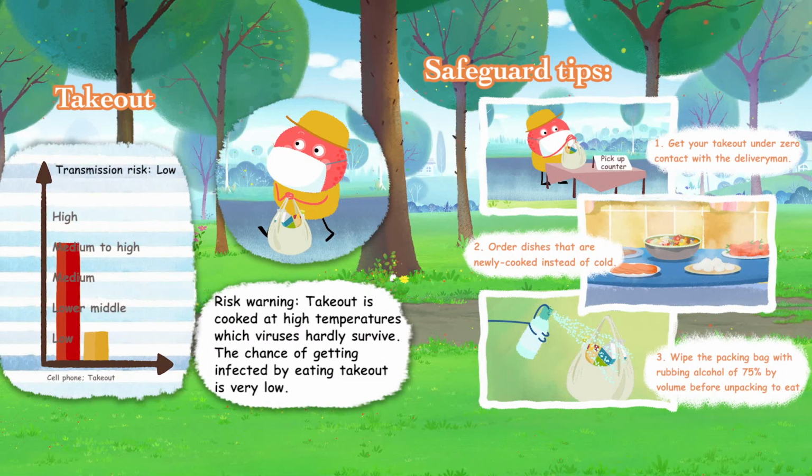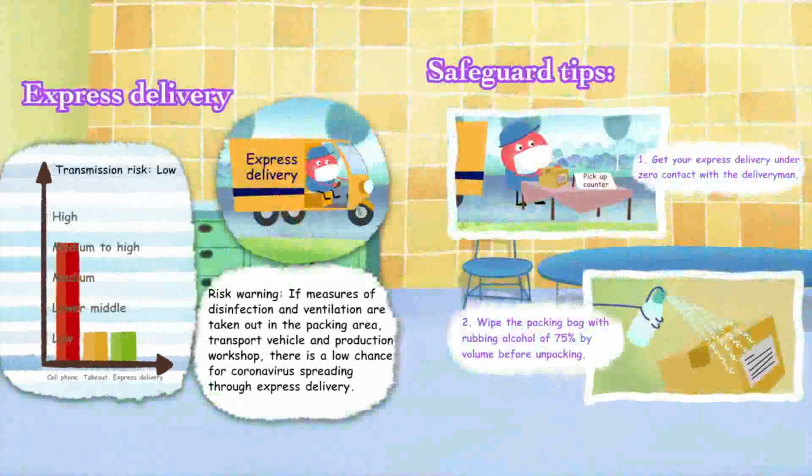Takeout. Risk warning. Takeout is cooked at high temperatures, which viruses hardly survive. The chance of getting infected by eating takeout is very low. Safeguard tips. First, get your takeout under zero contact with the delivery man. Second, order dishes that are newly cooked instead of cold. Third, wipe the packing bag with rubbing alcohol of 75% by volume before unpacking to eat.